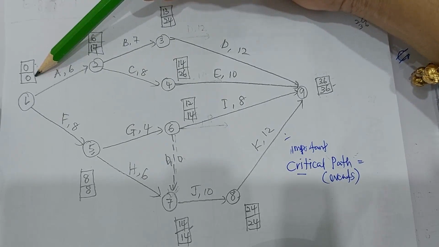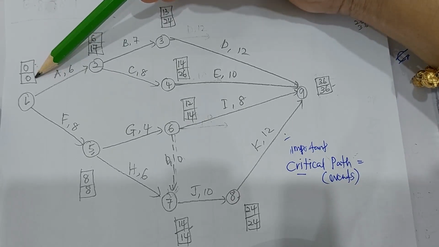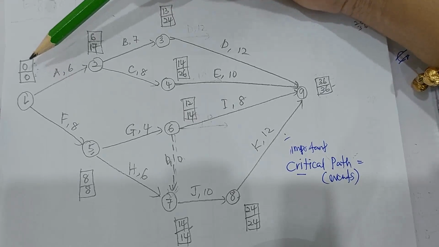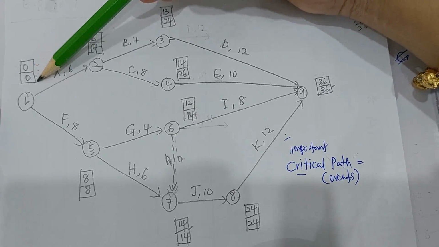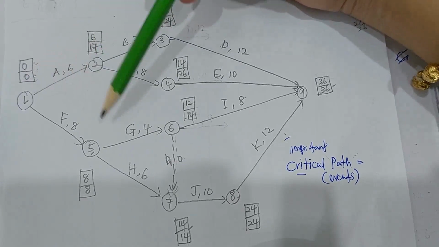Down here is LET. LET means latest event time. Latest event time means bilakah masa paling lewat kita boleh mulakan sesuatu event. So event number 1 here says masa paling lewat kita patut mulakan event number 1 is now as well. So paling cepat mulakan sekarang, paling lewat untuk mulakan pun sekarang. So it shows that this event is very critical. We cannot delay at all. Okay, cepat ataupun lambat kita kena mulakan sekarang.